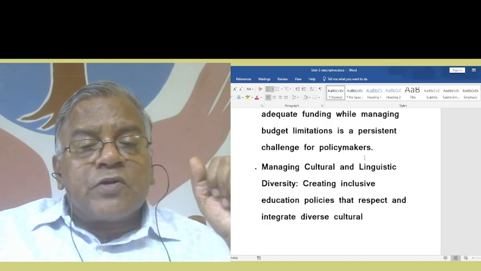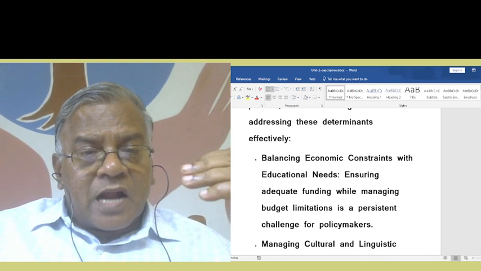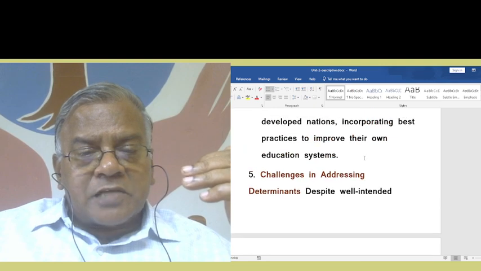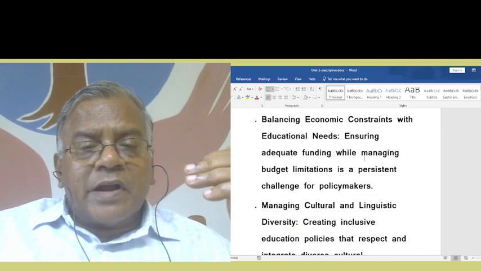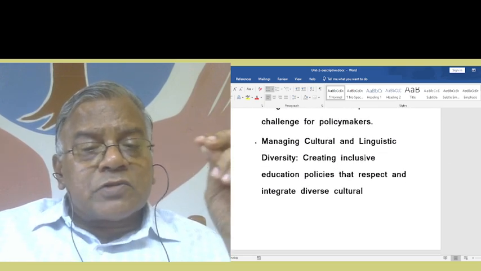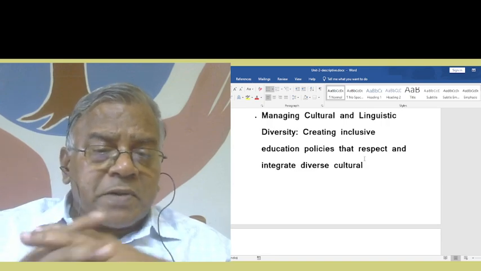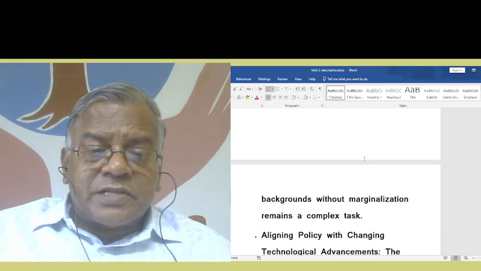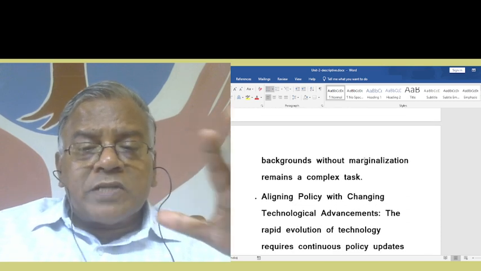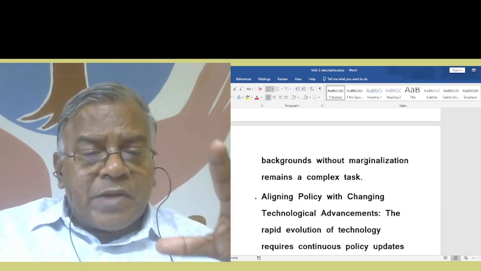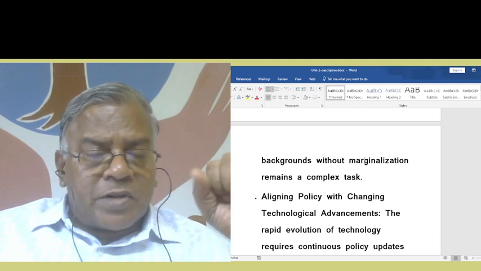Managing cultural and linguistic diversity, another aspect of the challenge, right? Creating inclusive education policies that respect and integrate diverse cultural backgrounds without marginalization remains a complex task.